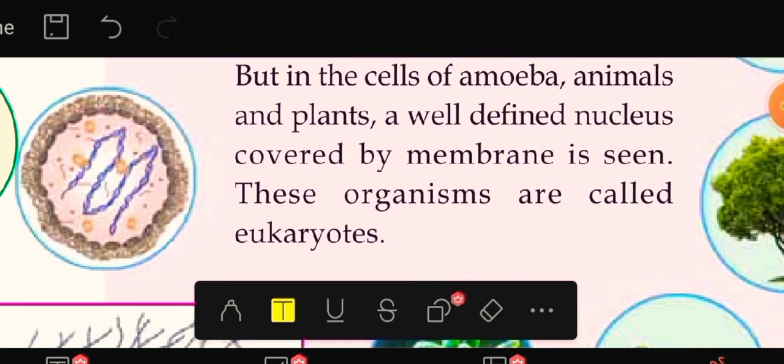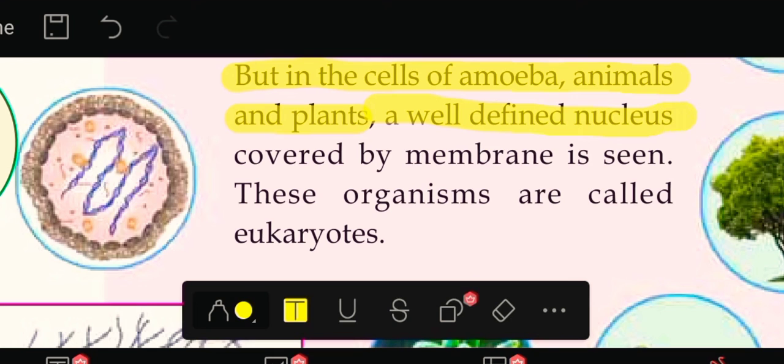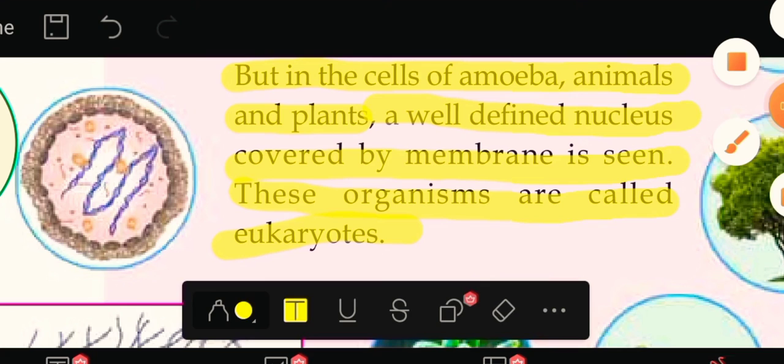Then now we are going to study about eukaryotes. But in the cells of amoeba, animals and plants, a well-defined nucleus covered by a membrane is seen. These organisms are called eukaryotes. Here it says that the cell of organisms which has a nucleus in it is known as eukaryotes, and the examples for it are amoeba, animals and plants. This is the example for eukaryotes.